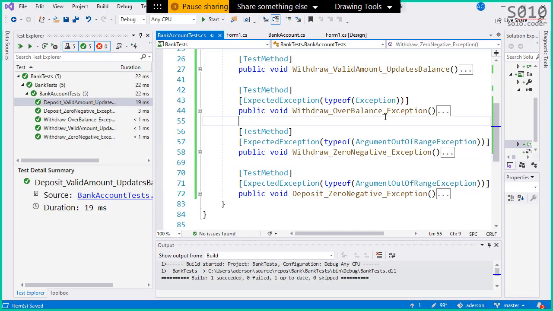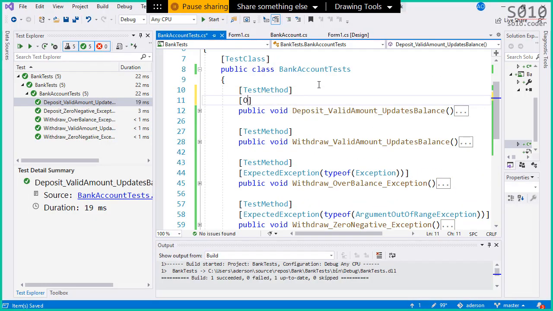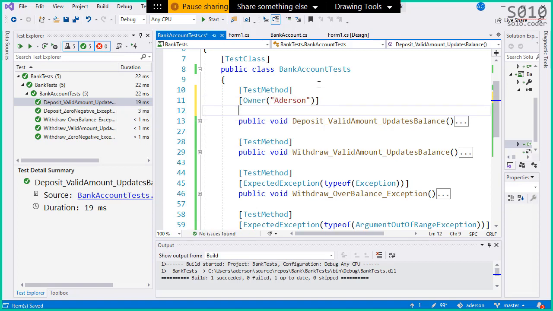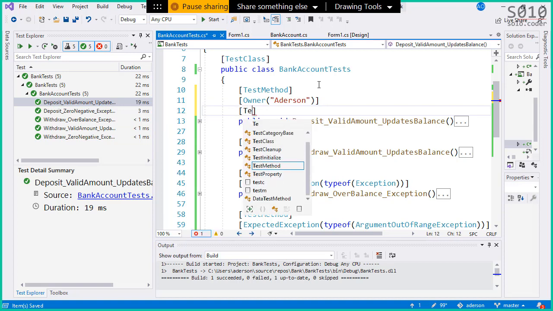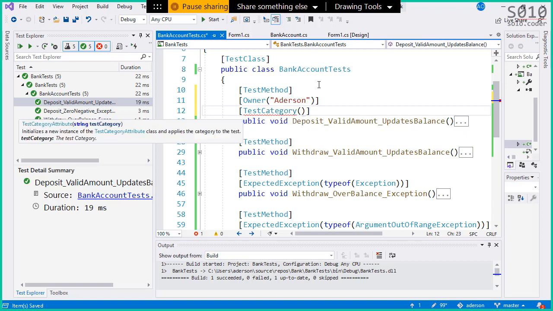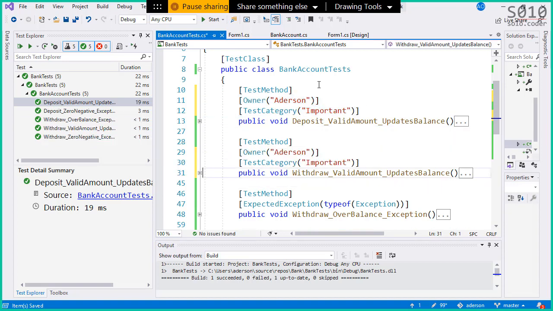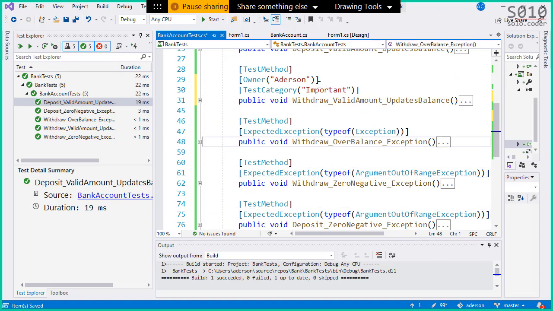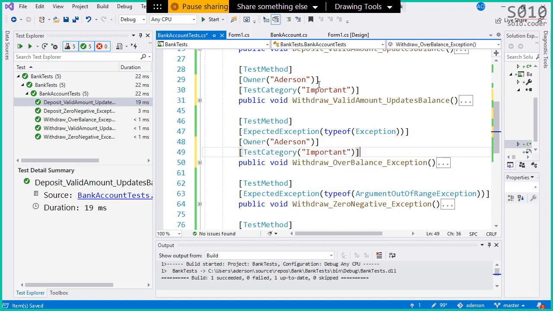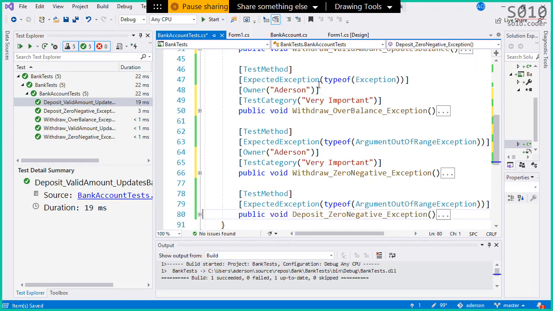So let's do that. The first one here, I'm gonna say owner Ederson and test category. For this one it's important. This one as well, I'm gonna copy and paste here. But for the last three, they are very important. So I'm gonna say very important. I'm gonna copy this and paste it here and here as well.